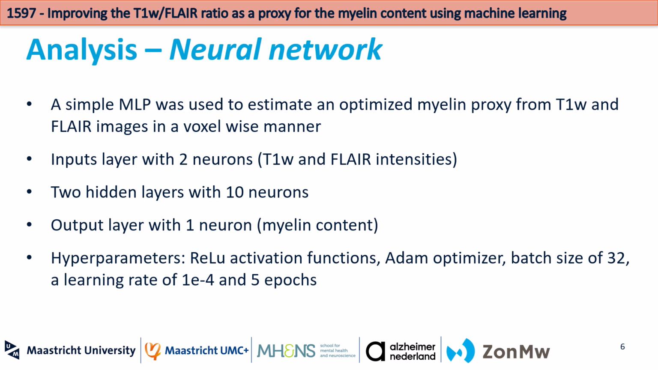A simple neural network approach was used to predict the ground truth myelin from the T1 weighted and FLAIR images in a voxel-wise manner. The input layer of the network consists of two input images, namely the T1 weighted and the FLAIR image. The network has two hidden layers with 10 neurons each, and the output layer comprises the estimated myelin content. The other important hyperparameters of this network are shown here on the slide.